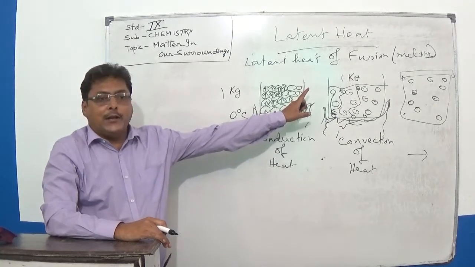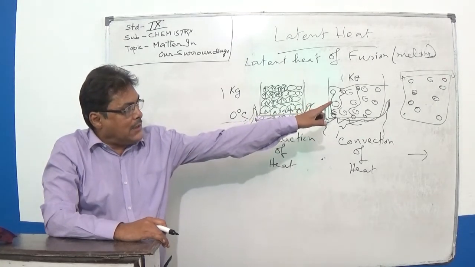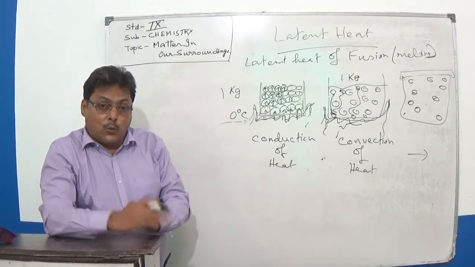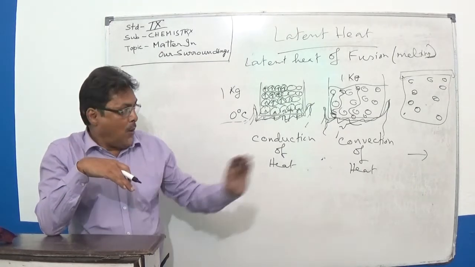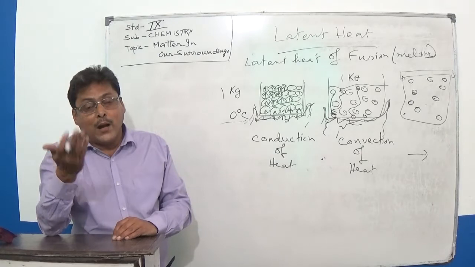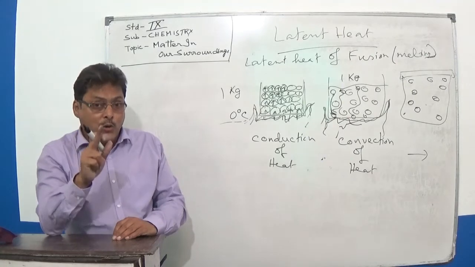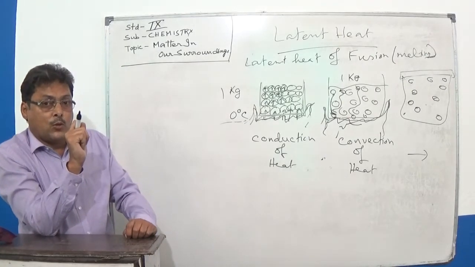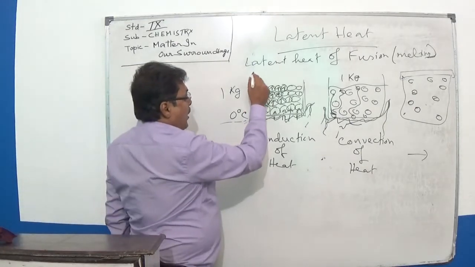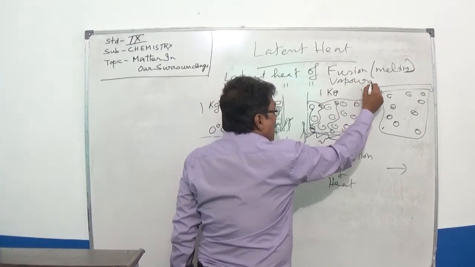Say 1 kg liquid at its boiling point, and when that 1 kg liquid is completely converted into gas, the extra heat energy needed to convert the full 1 kg liquid into 1 kg gas, without changing the temperature, expressed in joules, we call that quantity of heat the latent heat of vaporization.